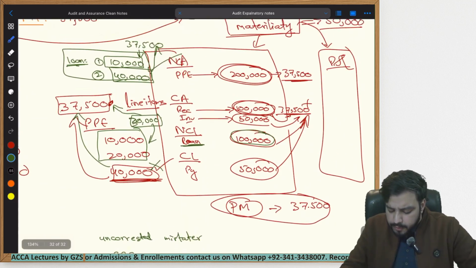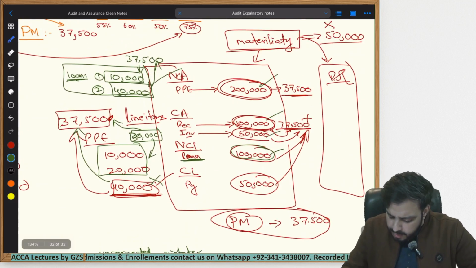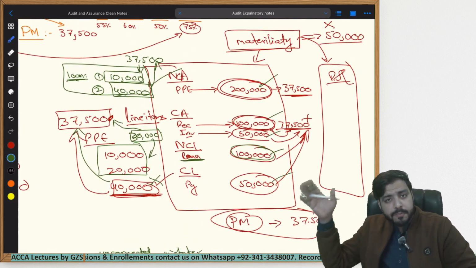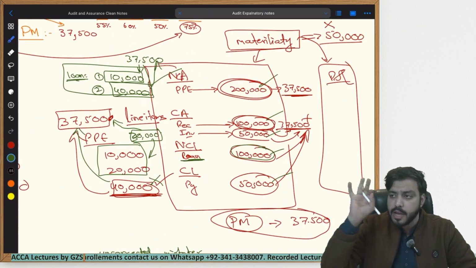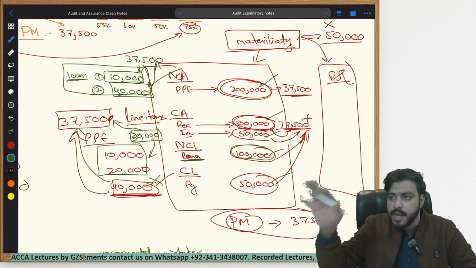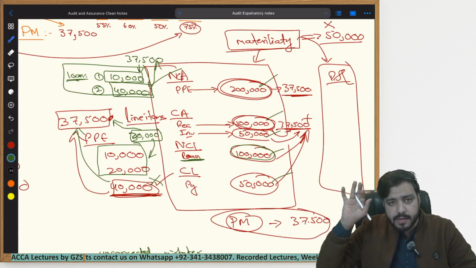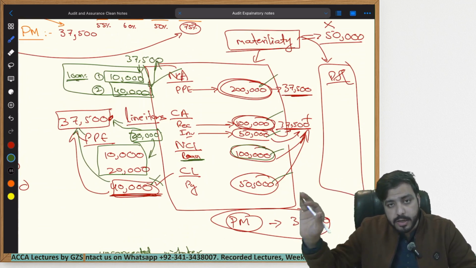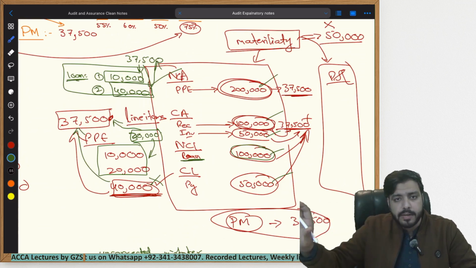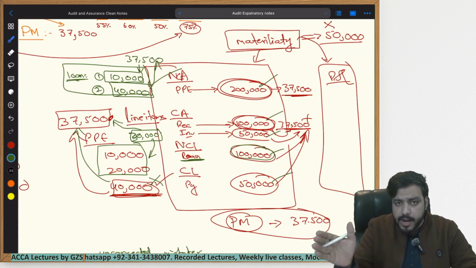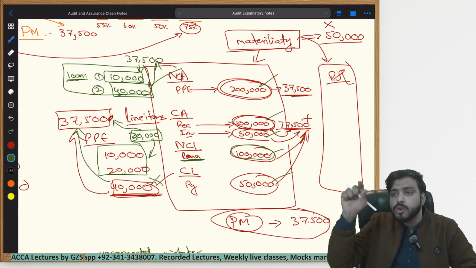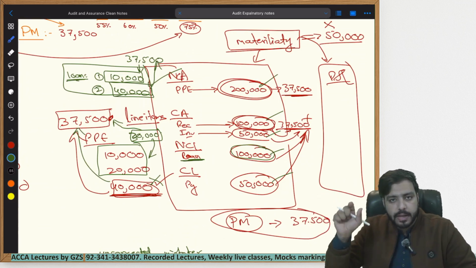He will do it for every single line item, and even within the statement of profit and loss, he will audit every single line item. Revenue will be audited separately, cost of sales will be audited separately, expenses, admin expense, other expenses will be audited separately. And for every single one, whatever error you identify within those heads, within those line items, you will use performance materiality within your practical life.